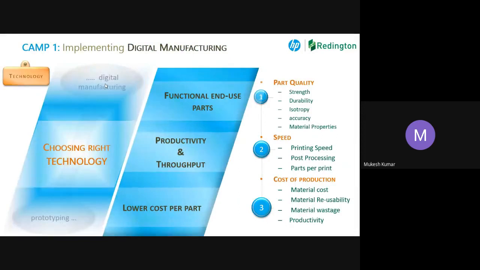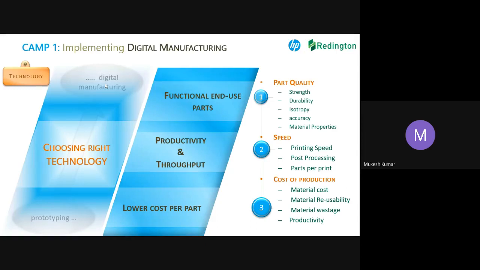Now, once we choose the right technology, what are all the things required from it? These three points are part quality, speed, and cost of production. I mentioned in my previous slides that 3D printing is stuck with prototyping only. Part quality is basically strength, durability, isotropy, accuracy, and mechanical properties. Isotropy, I need to explain to you.